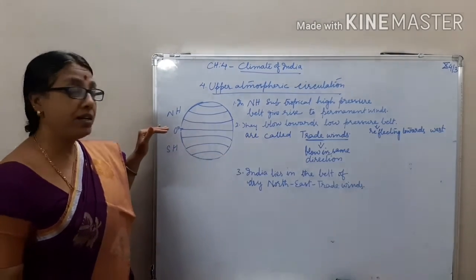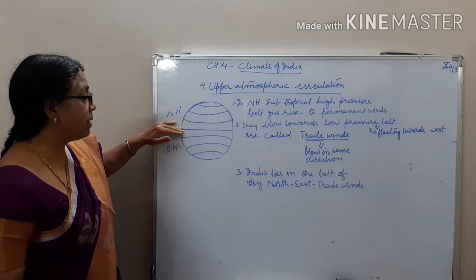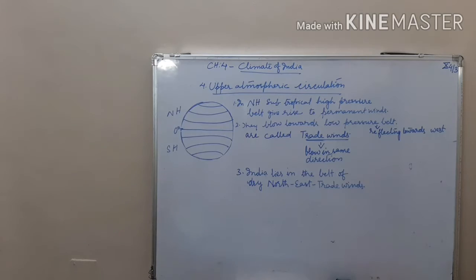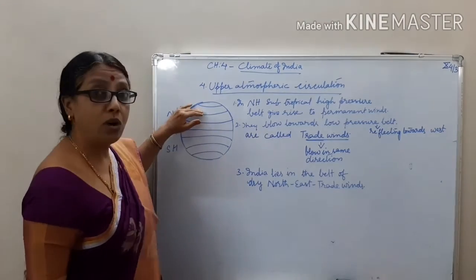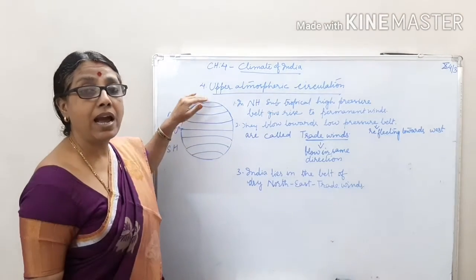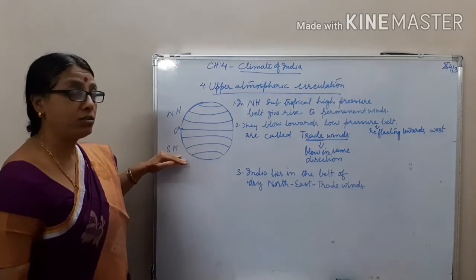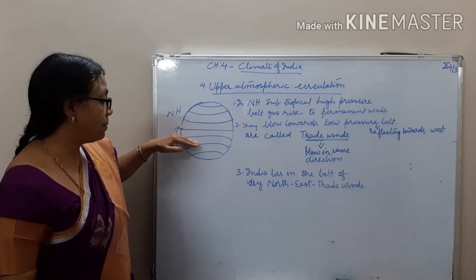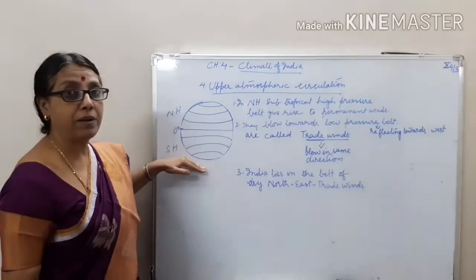As we have learned in 9th class, children, this is the equatorial low pressure belt, subtropical high pressure belt, subpolar low pressure belt, and polar easterlies. Same towards the southern hemisphere also, children. Low pressure belt, high pressure belt, again low pressure belt and high pressure belt.